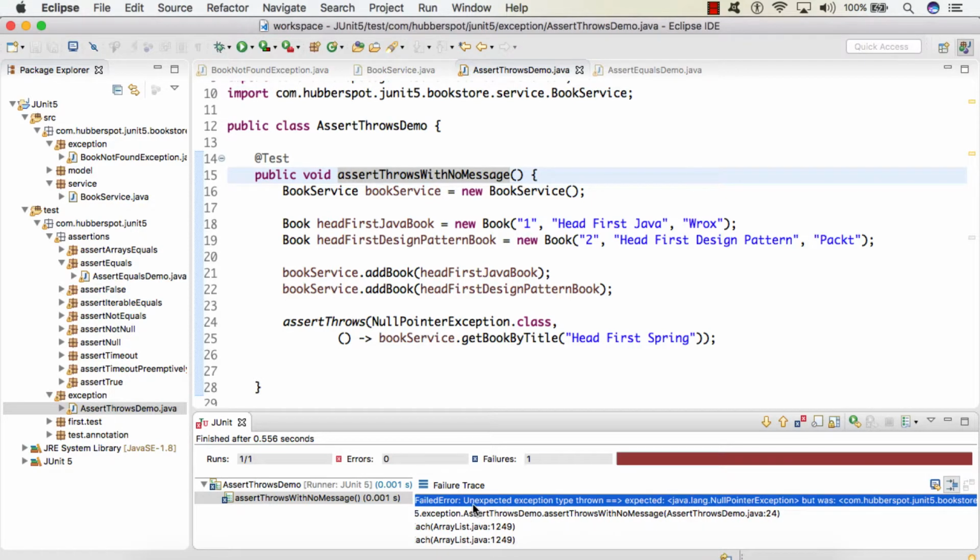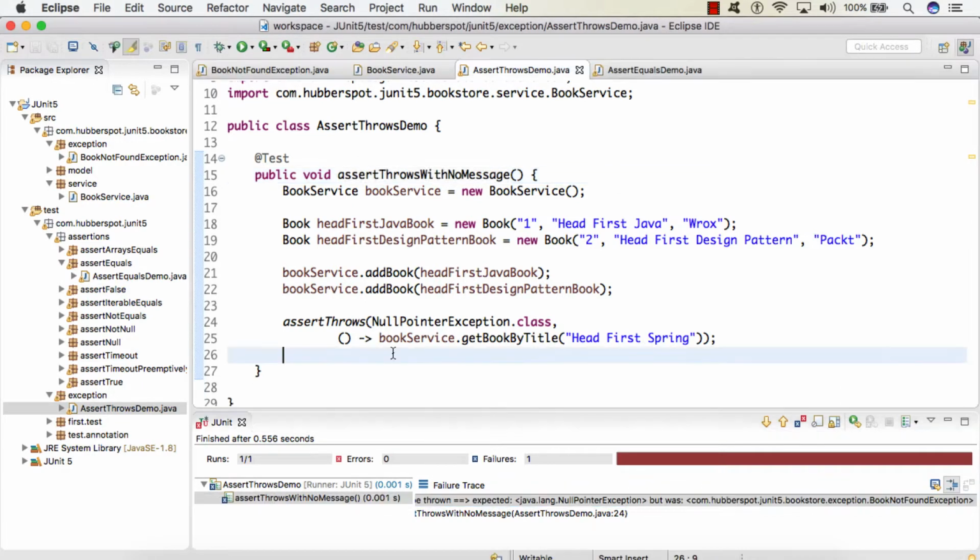So here it gave a message: unexpected exception type thrown. Expected was null pointer exception, but was book not found exception. So friend, this was the first overloaded assertThrows method.